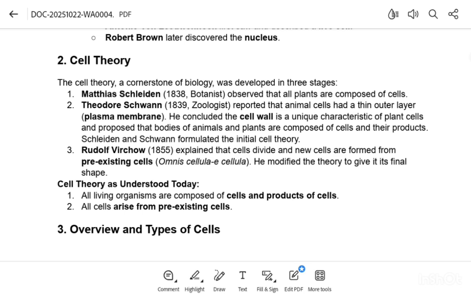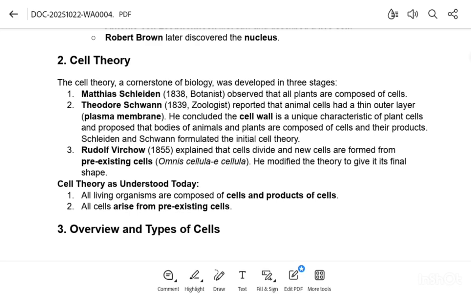He concluded that the cell wall is a unique characteristic of plant cells and proposed that the bodies of animals and plants are composed of cells and their products. Schleiden and Schwann formulated the initial cell theory.